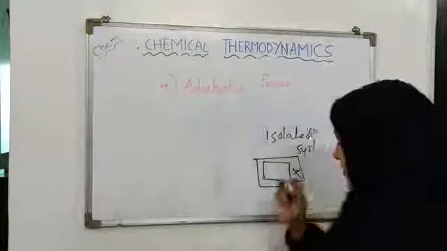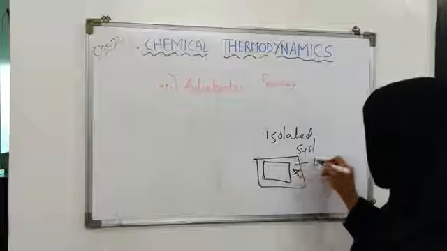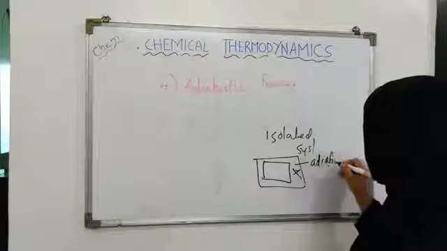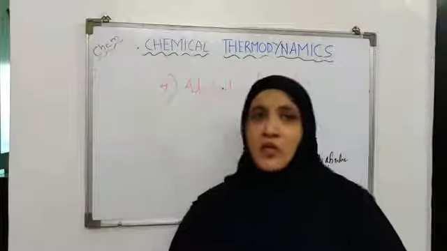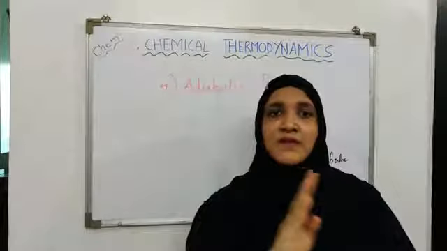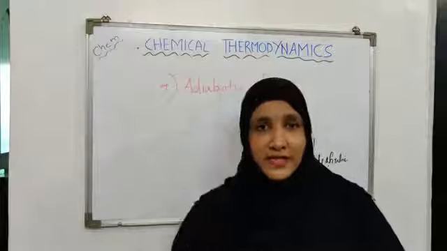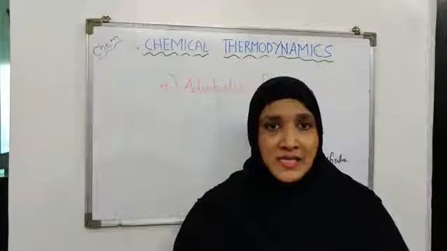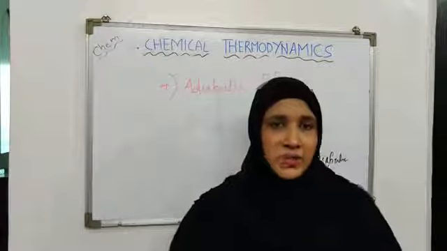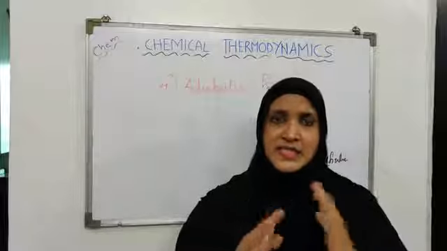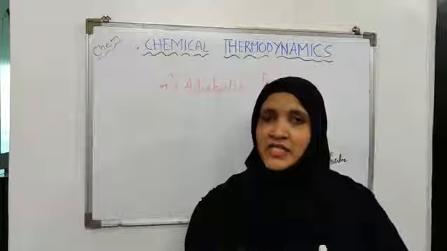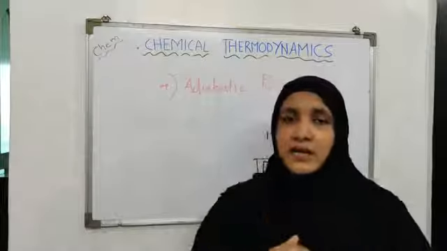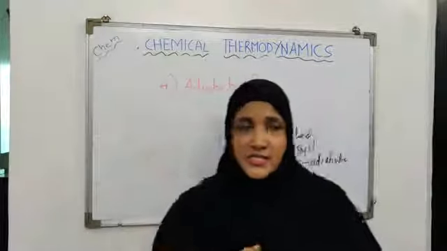Adiabatic wall. So these walls of the system are also termed as adiabatic wall or thermally insulated wall. The system should be thermally insulated from the surrounding. Now whenever any process happens in this condition, what happens here? The system is not able to exchange heat with the surrounding. So suppose a reaction is taking place adiabatically.